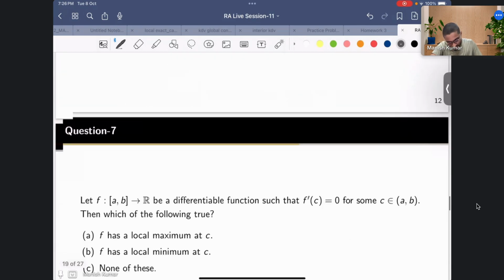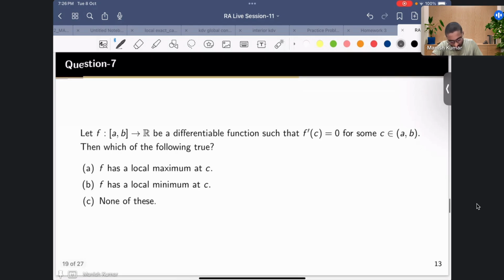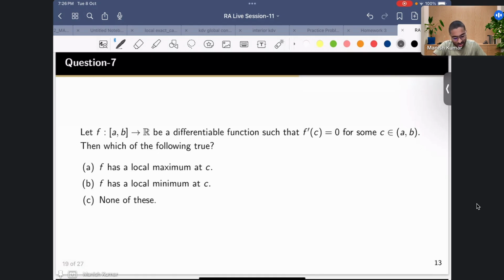Okay, so now let's come to this problem. Here you have been given f is a differentiable function such that f prime of C is 0 for some point in the interior. Then what can you say? That f has a local maximum, local minimum, or none of these? What do you think? These are the basic things, I guess.